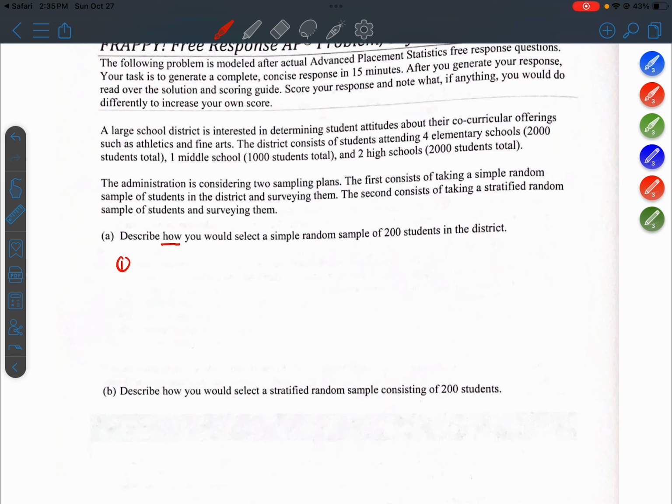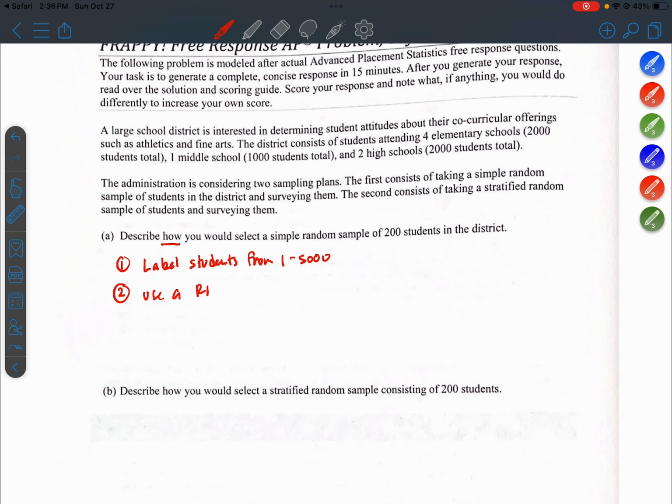All right, so the first thing I would do is label the students from 1 to, let's see, 2,000, 1,000, 5,000. There's 5,000 total students. Label students from 1 to 5,000. Next, I'd use a random number generator with the min of 1 and a max of 5,000, and I would produce 200 unique numbers, meaning no repeats.